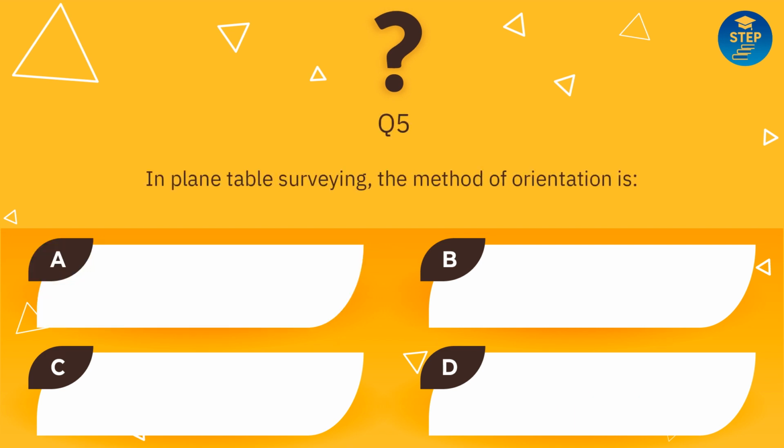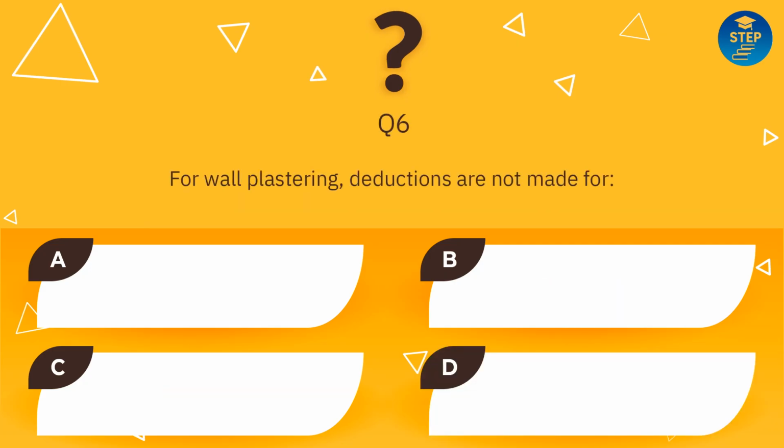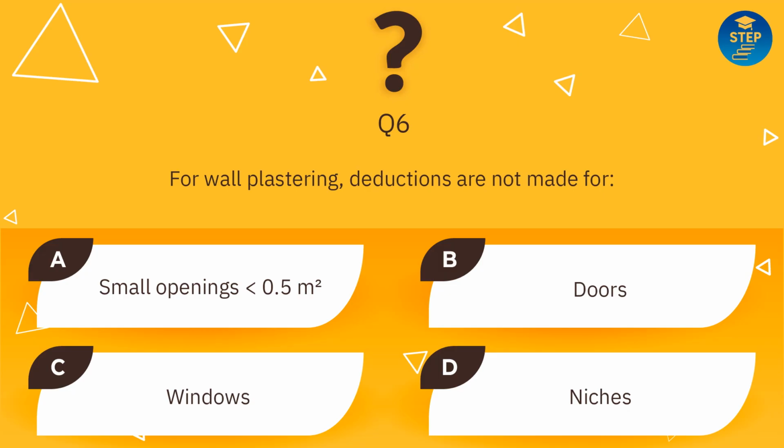In plane table surveying, the method of orientation is: compass method, backsighting, resection, all of the above. Answer is all of the above. For wall plastering, deductions are not made for: small openings less than 0.5 square meters, doors, windows, niches. Answer is small openings less than 0.5 square meters.